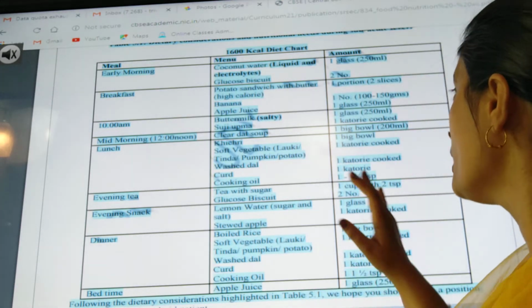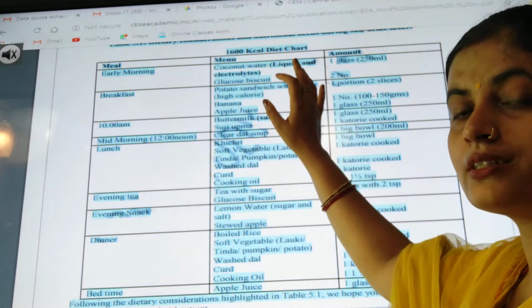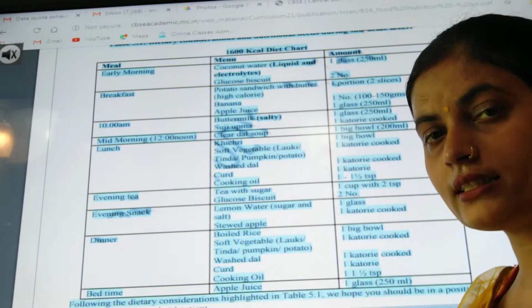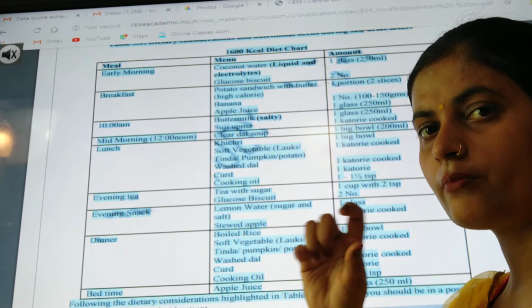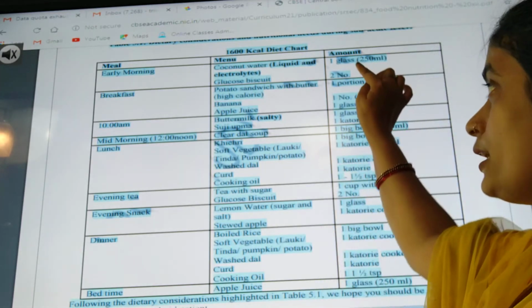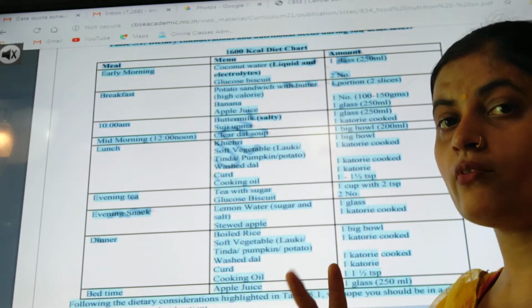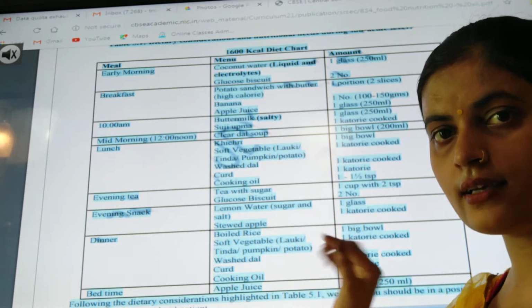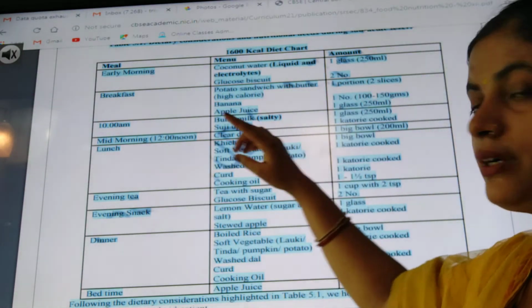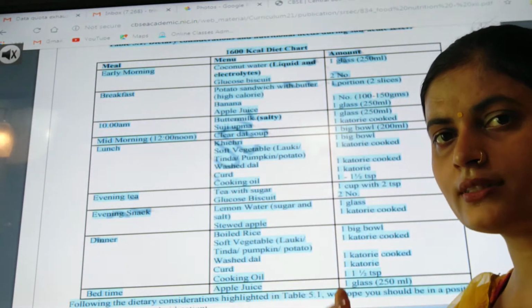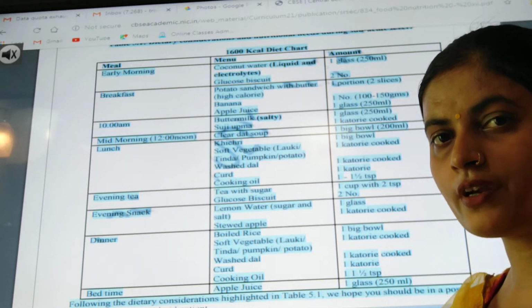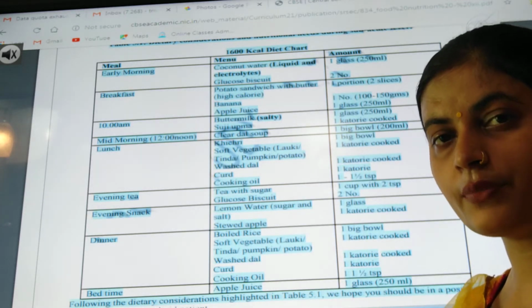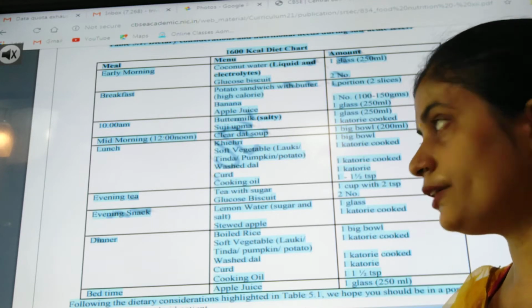Here we are talking, then how much coconut water? It doesn't mean that if the person likes it, we give it in excess, or if the person hates it, we give a meager amount. Its amount should be 1 glass, and 2 biscuits, equivalent to 1 chapati. Then in breakfast, what is the general timing for breakfast? It is around 8 to 9 generally.